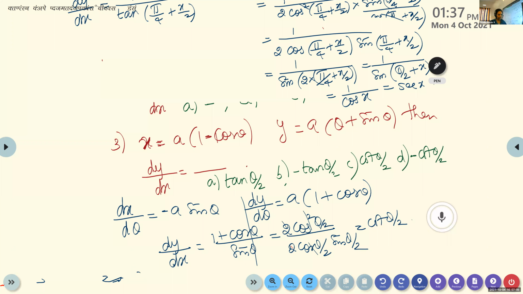Ma'am, how did we get negative a something? It's not negative, it is positive only. It is a sin theta, because when you differentiate cos theta, it becomes minus sin theta. Already one minus is there, so it will become plus. Is it cot theta by 2? Final answer?